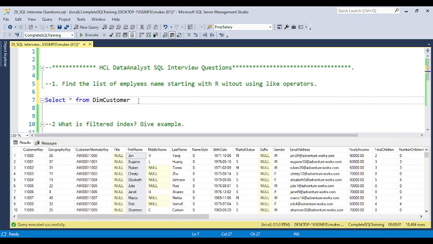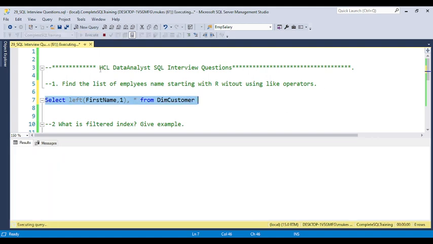Okay, so if you use the LEFT function, let me show you how you can use it. You can just use LEFT, and then the column name first. What column do you want to trim the value from? Let me pull the data from the first name column and trim one value. So the LEFT function takes the column name and how many characters you want to trim. So you will get the first letter.